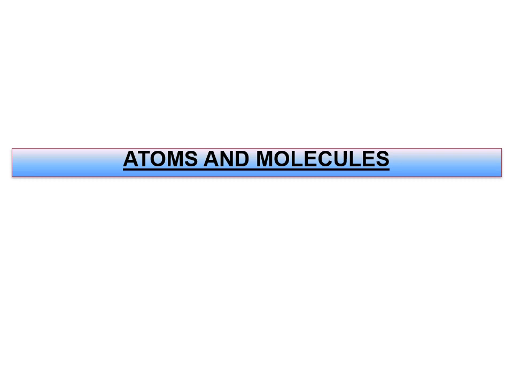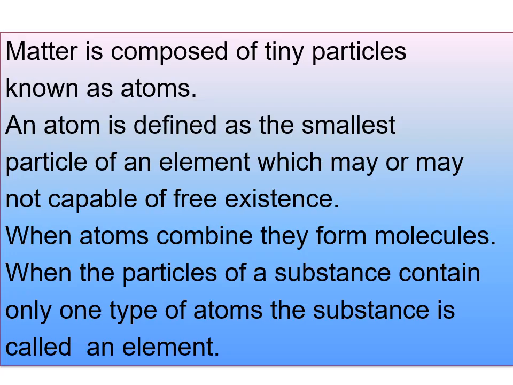So one more point you have to remember, whatever the drawbacks are there, they are modified and given by some other scientists in the modern atomic theory. So coming to atoms and molecules. In the lower classes, you have studied that atoms are the building blocks of all matter. And matter is composed of tiny particles known as atoms. These atoms are so small that we cannot see them even with a high powerful microscope. And one more point is the number of atoms present even in a small amount of matter is very large.